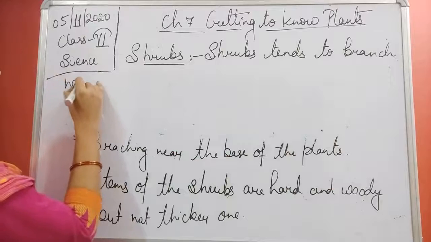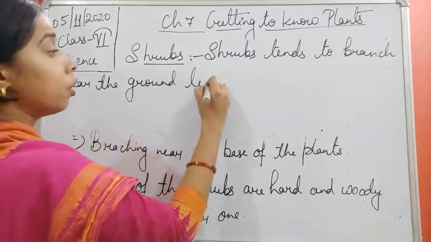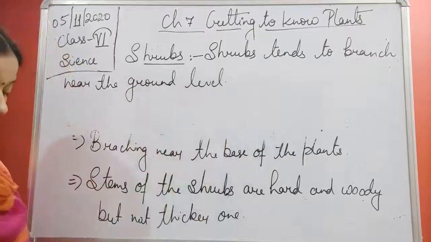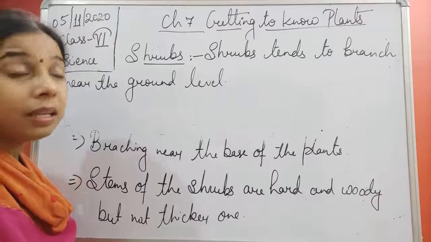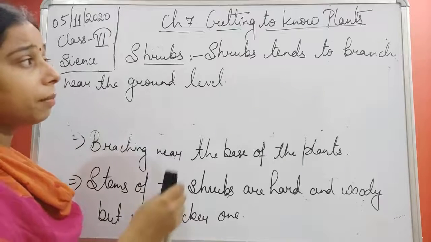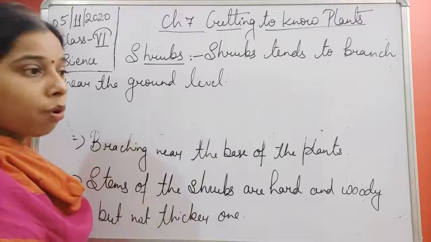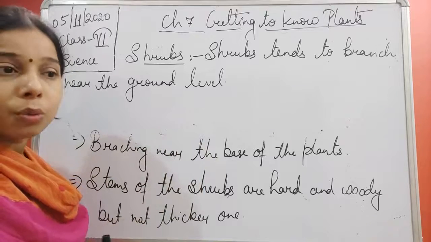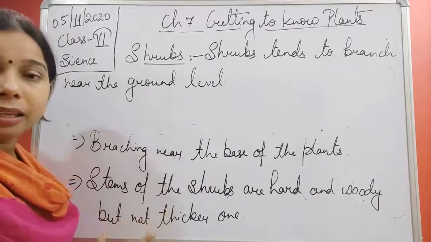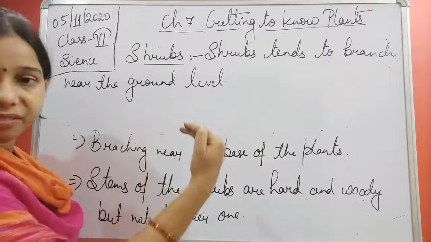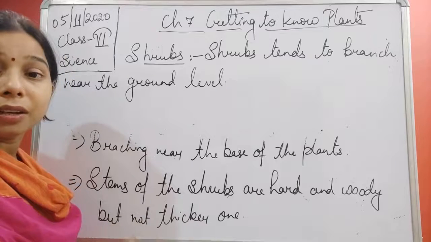You will see that in shrubs, a lot of branching can be seen very easily at or very near the base of the ground. Normally when we see a tree, the branching is above the trunk, right? But in case of shrubs, students, you will see the branching near the base only.